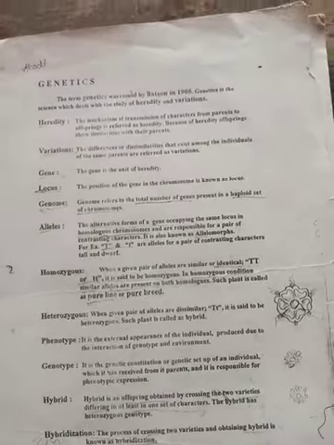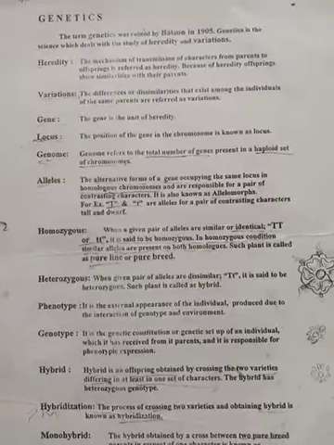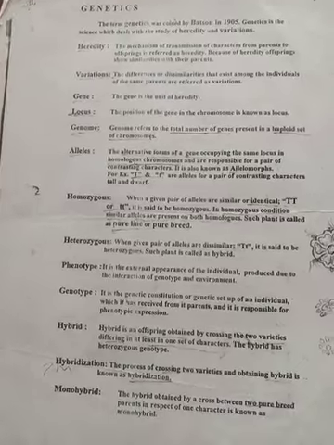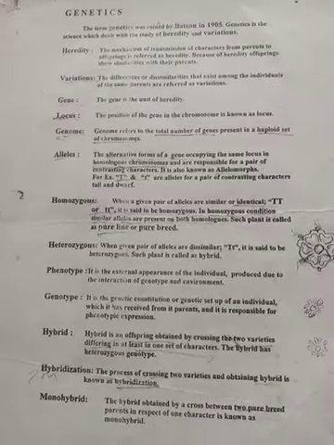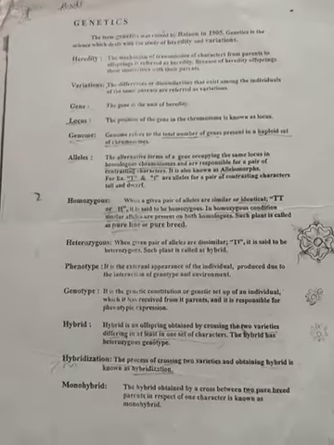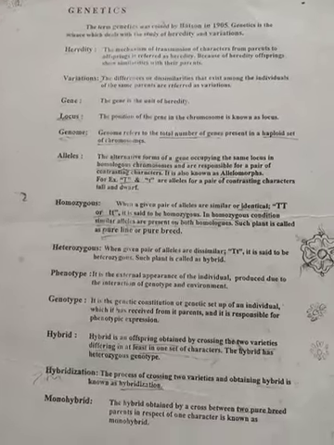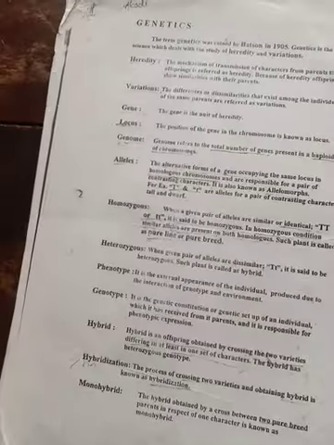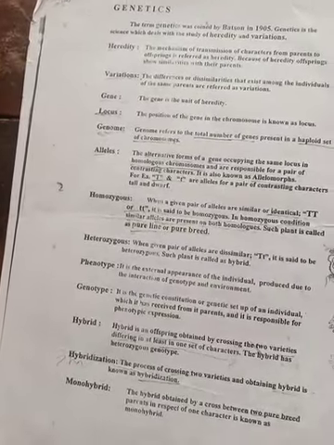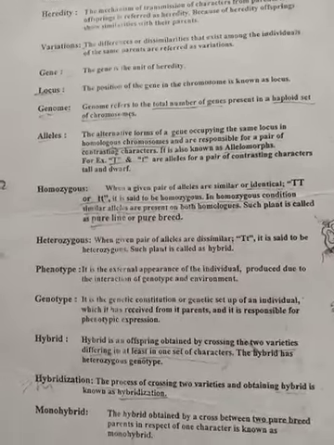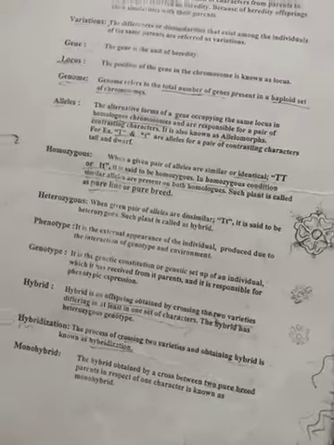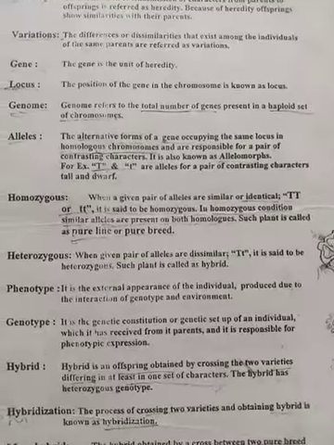Then phenotype. Phenotype means the external appearance of an individual. Some people look black, some white, some tall, some dwarf, hair color or long hair. Different characters are there in an organism, and those external appearances we call the phenotype. Genotype means the genetic constitution of an organism, the genetic setup. Any character, black, white, tall, dwarf, is controlled by the genes, and that we call the genotype.